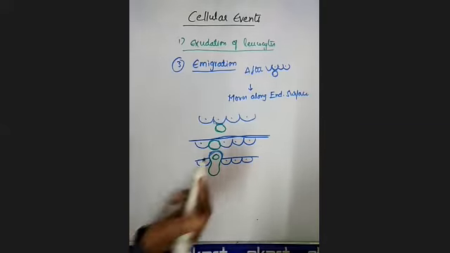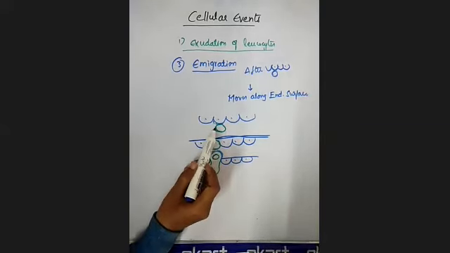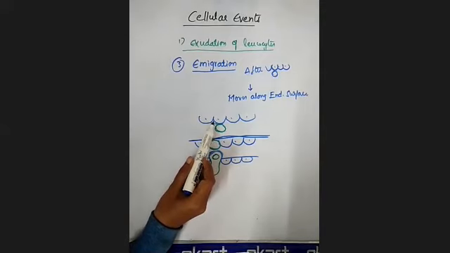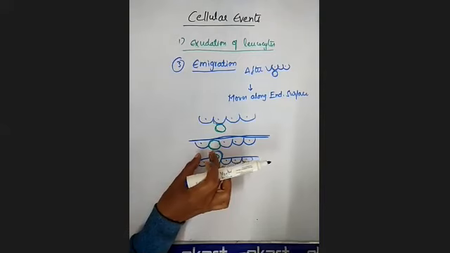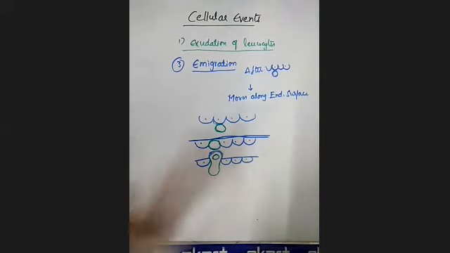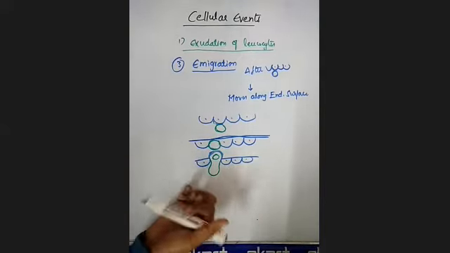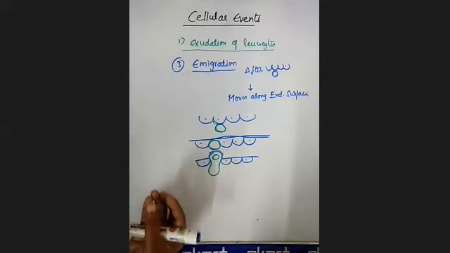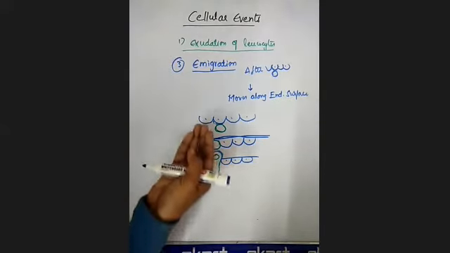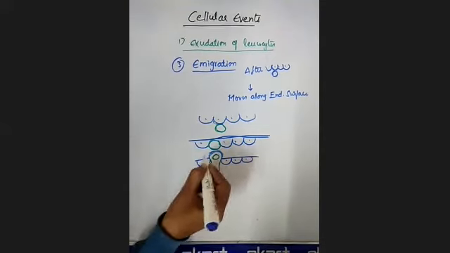Are you getting it? Initially there is attachment. The neutrophil slowly moves onto the surface until a suitable site is found. Then it is fixed between the two cells. Slowly the neutrophil pushes the basement membrane upwards, forming one pseudopod.